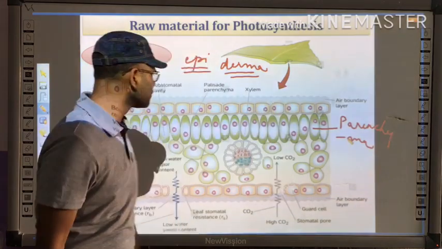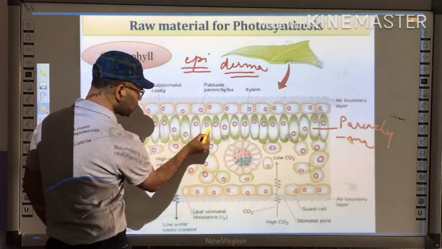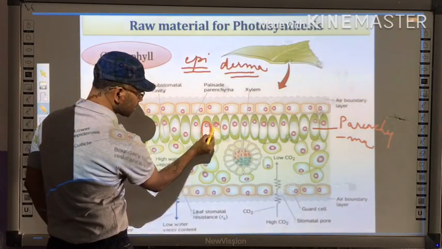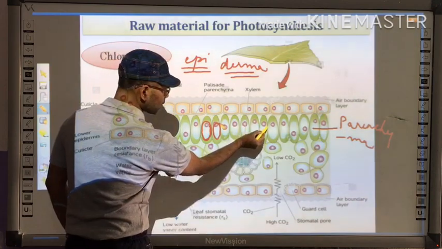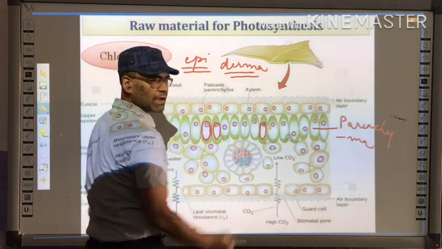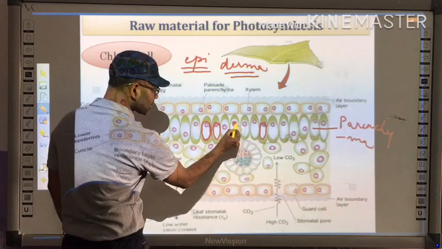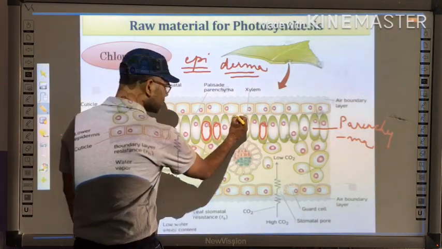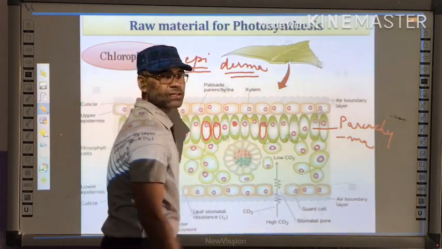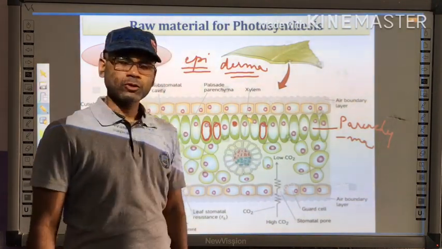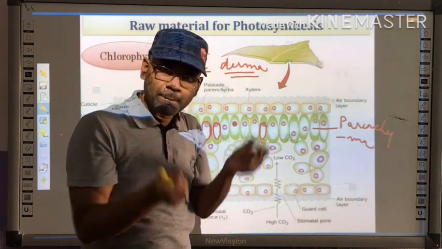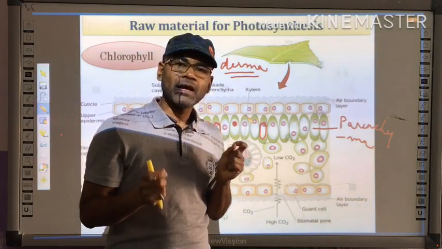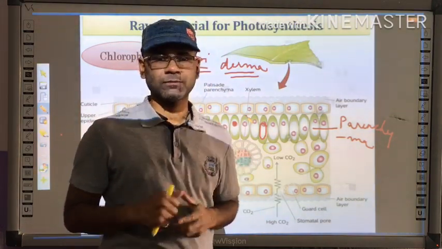And in these cells you will see a large vacuole. Are you seeing this gap? This one, or here, this one, or here, this one. These are all the larger vacuoles. And the small dot-like structure present in the center is nothing but the nucleus. And this portion and this portion you will find light green in color. So here, the peripheral part is the cytoplasmic part, and this cytoplasm is rich in chloroplasts.